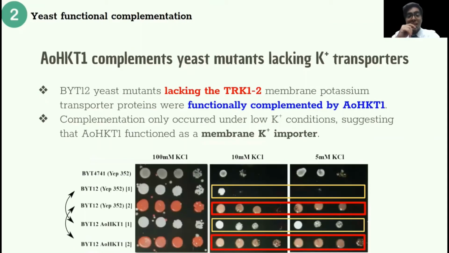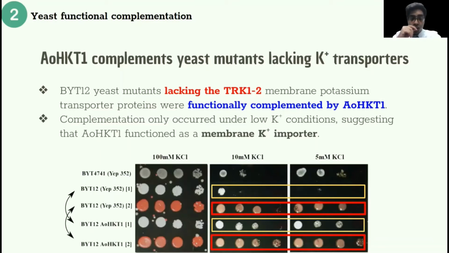Now we move on to the second line of experiments, which is the yeast complementation assay, which allows us to find out how well our protein of interest, which is AOHKT1, complements yeast mutants lacking certain cation transporters. So in our set of experiments, we found that BYT12 mutants, which lacked the TRK12 membrane potassium importers, were complemented by expressing AOHKT1 in the yeast.